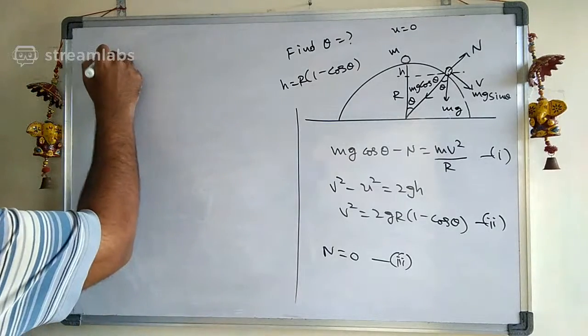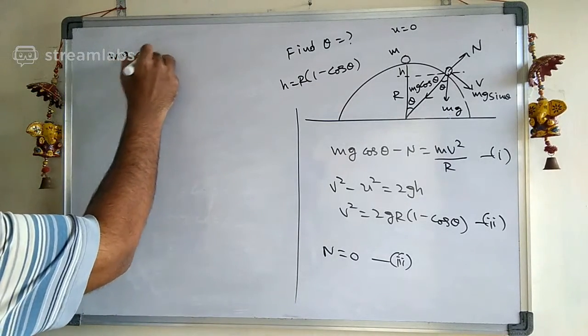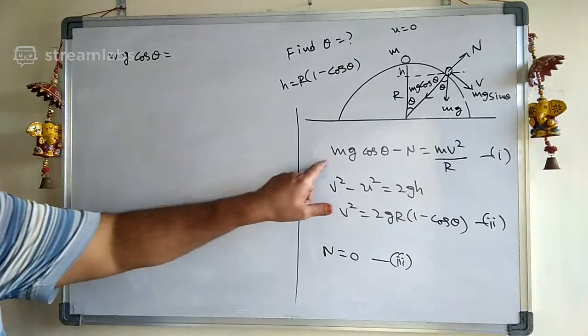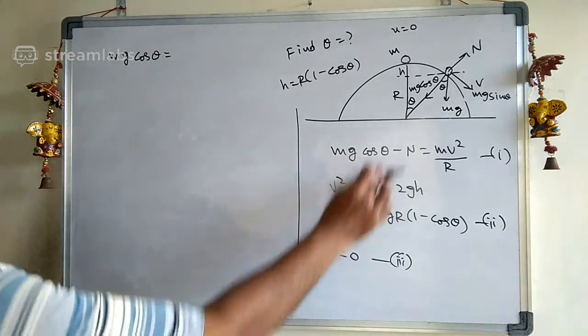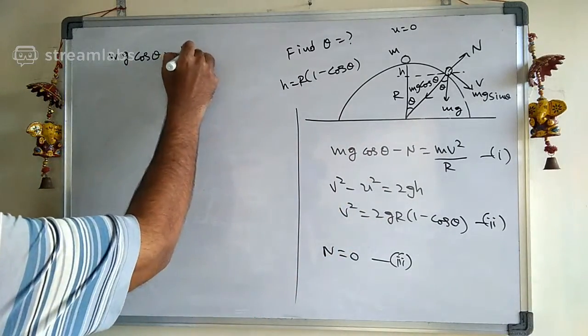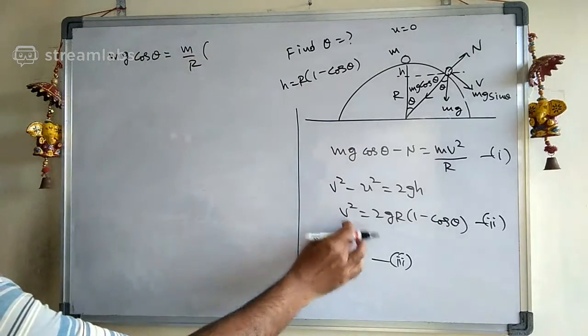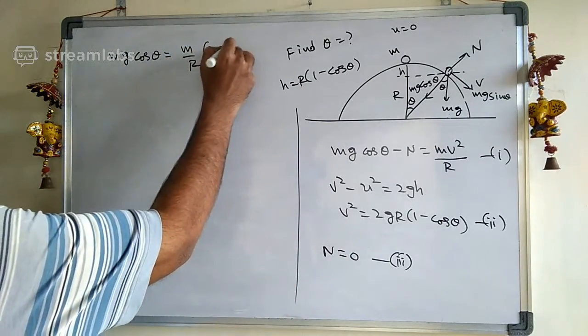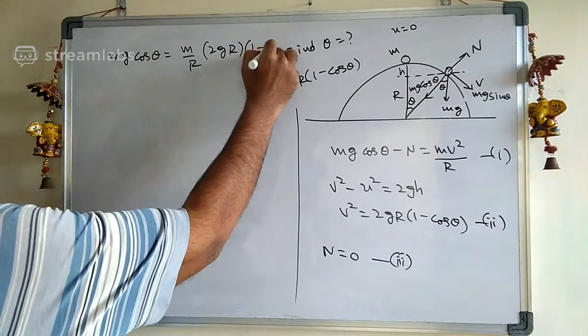Let us substitute there. Therefore, mg cos theta is equal to, N value is 0, therefore m by r into, what is the v square value? 2gr into 1 minus cos theta.